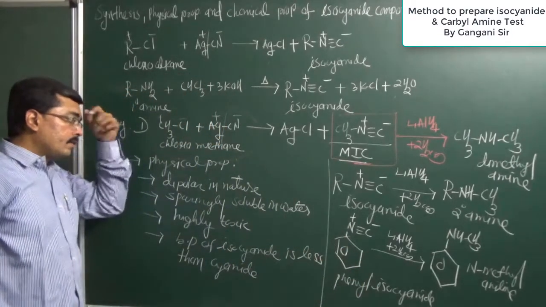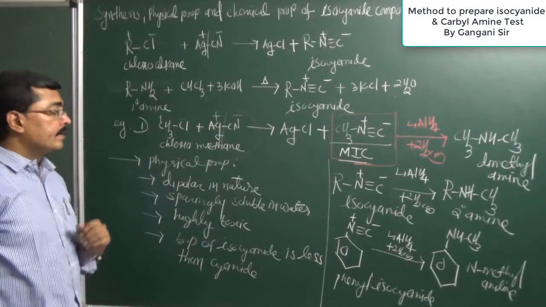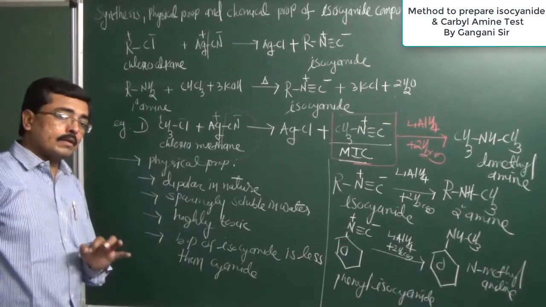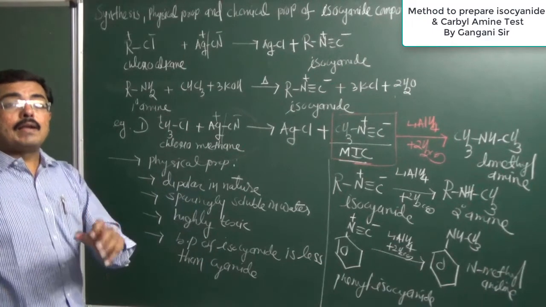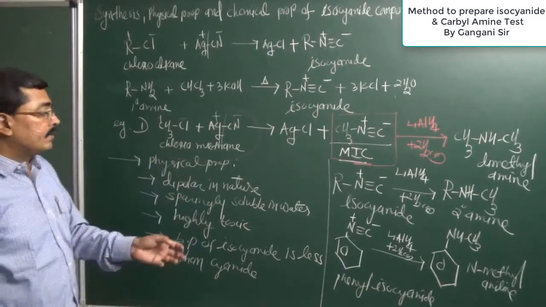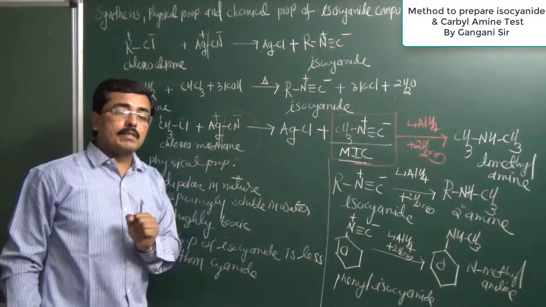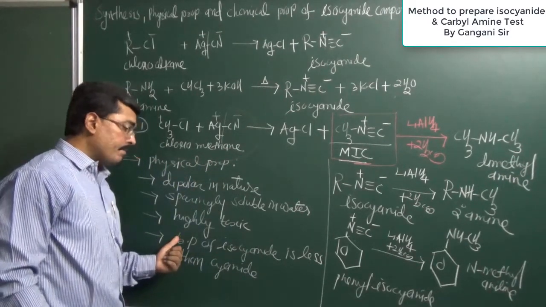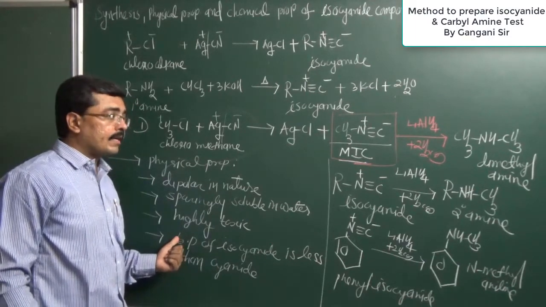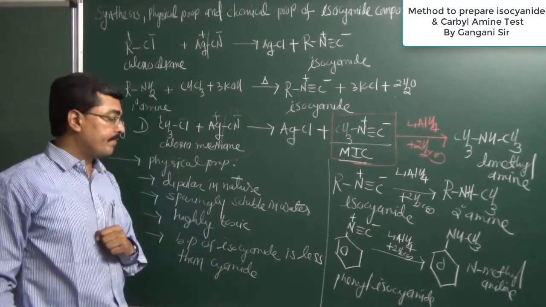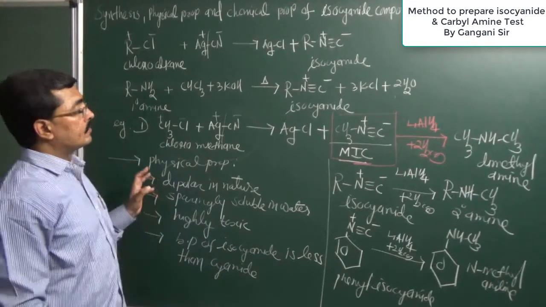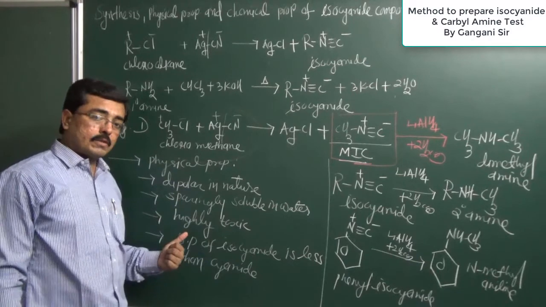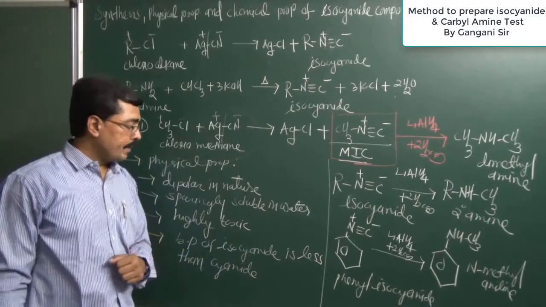And the most important thing, the physical properties of isocyanate: these are dipolar in nature, and sparingly soluble in water. These isocyanate compounds are highly toxic in nature, and this gas is also related with the Bhopal gas tragedy. Isocyanate compounds can be used for the production of different types of pesticide. Isocyanate is dipolar in nature, therefore its boiling point is less as compared to the corresponding cyanate compound.